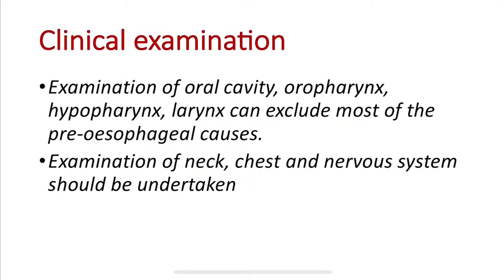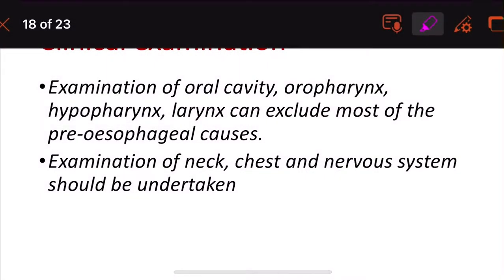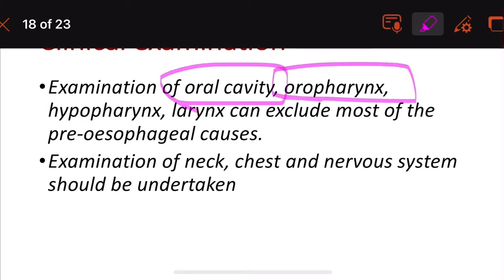The clinical examination, the examination of the oral cavity, oropharynx, hypopharynx, and larynx can exclude most of the pre-esophageal causes. We read about the causes, pre-esophageal and esophageal. In pre-esophageal, you have to see the organs above the esophagus, which come before it: the entire oral cavity, the pharynx divided into oropharynx and hypopharynx, and also the larynx. These will exclude most of the pre-esophageal causes.